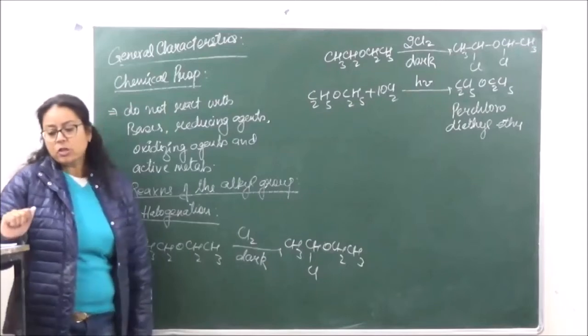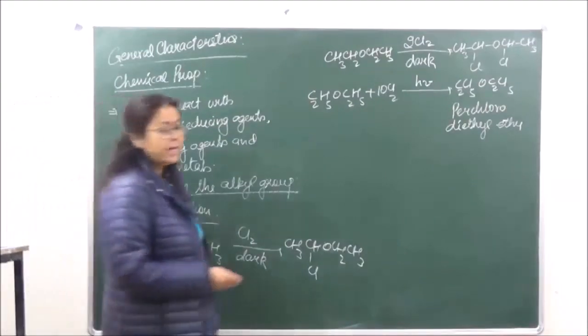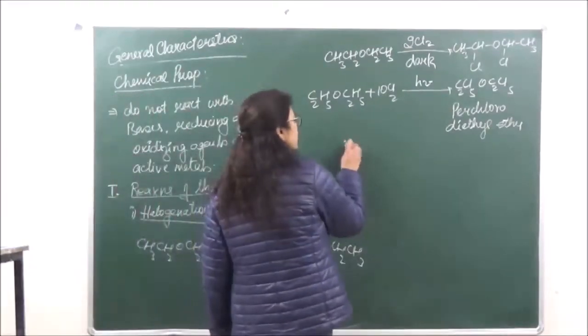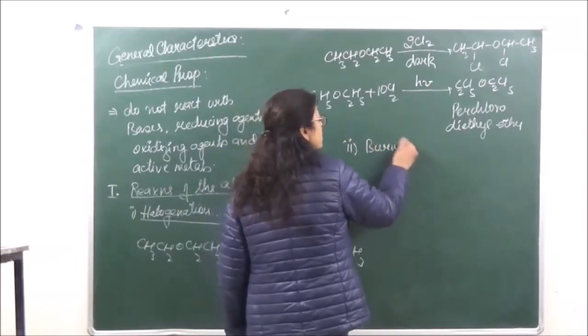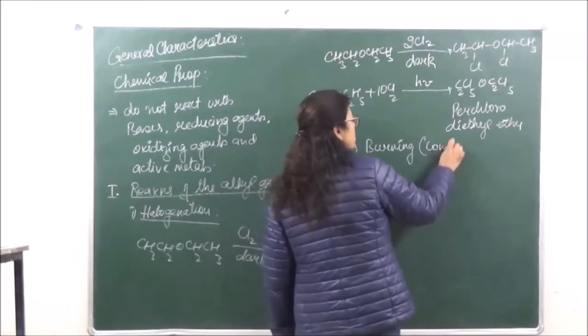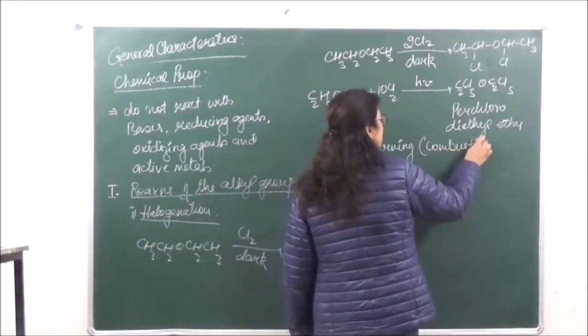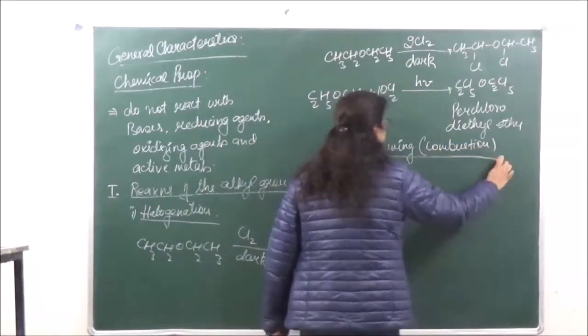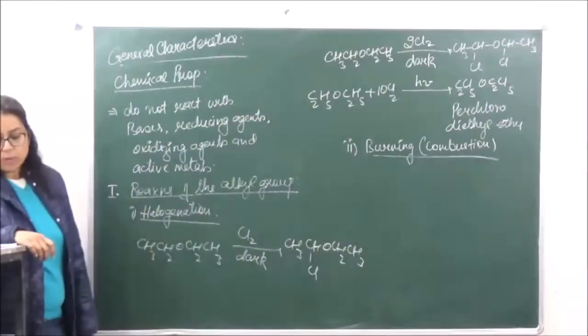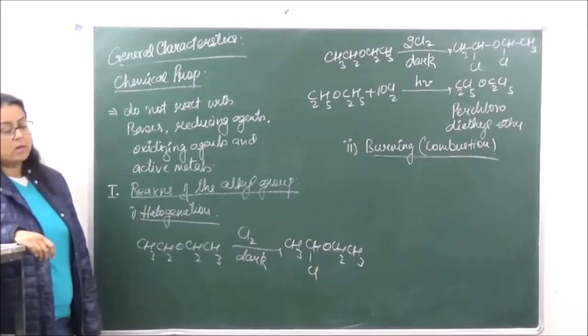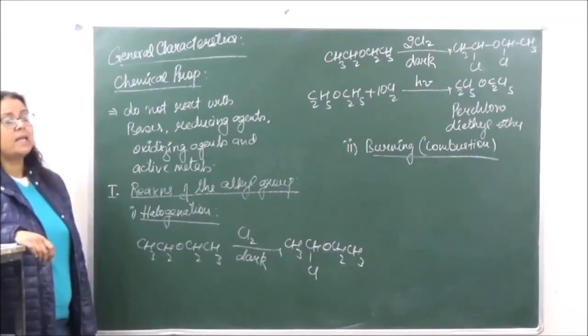Okay? Then the second reaction that comes in this is burning, the burning or combustion of ethers. Okay? Now over here, when we are looking at ethers, it is seen that ethers are highly inflammable.